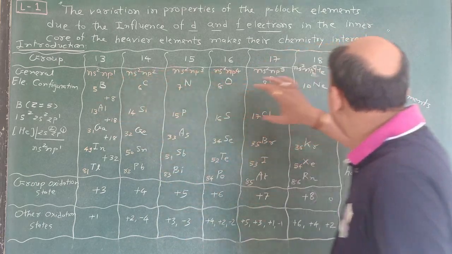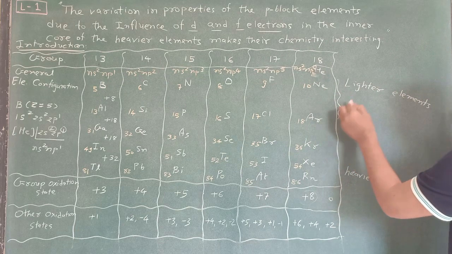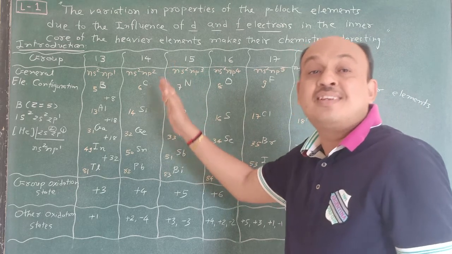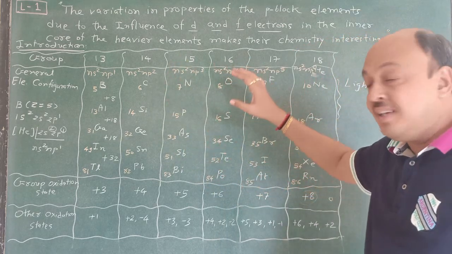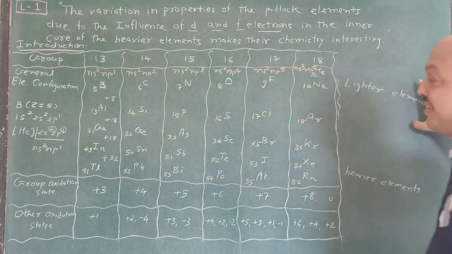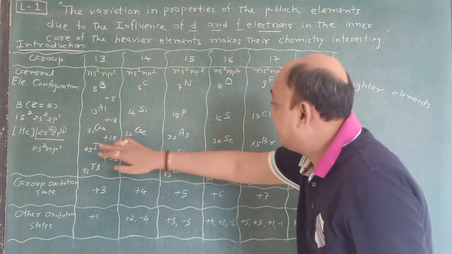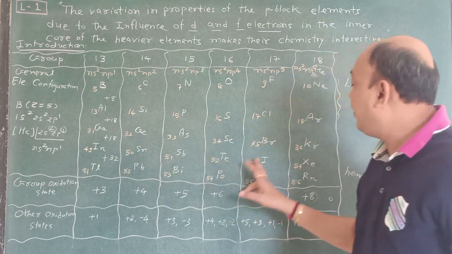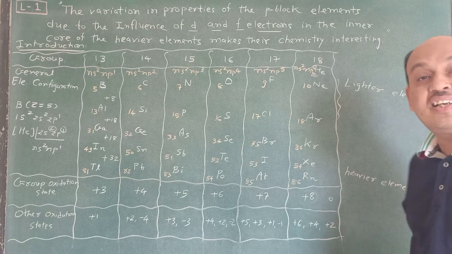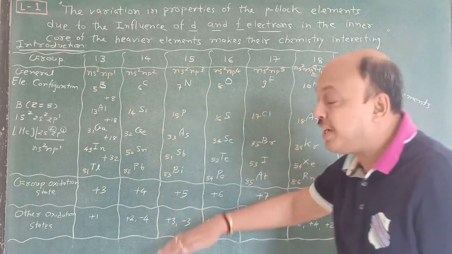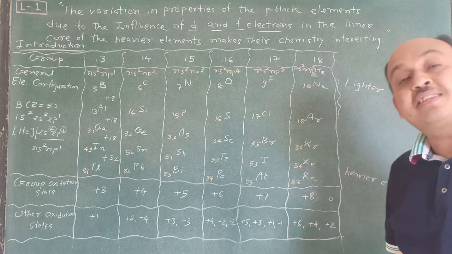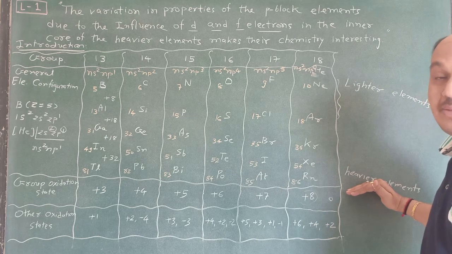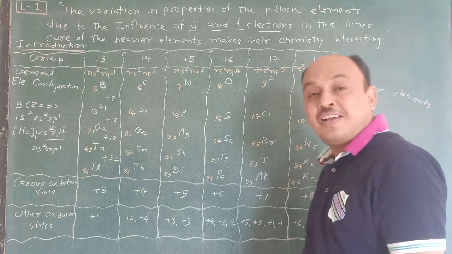Another thing that is very important: the first 2 rows, that is this and this, are considered lighter elements because their atomic number is very low, as well as their atomic mass, and that's why they are considered lighter elements. But the bottom part, like In, Tl, Sn, Pb, Sb, Bi, Te, Po, I, At, Xe, Rn, are considered heavier elements because their atomic number increases as well as their atomic mass. This is a lighter element, and this is a heavier element. Remember one more important thing.